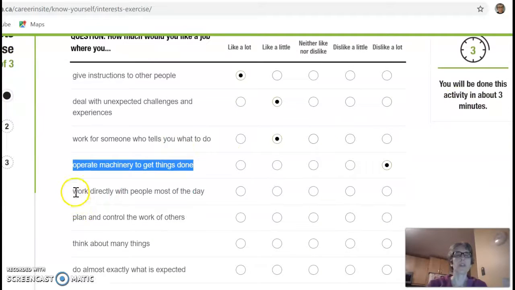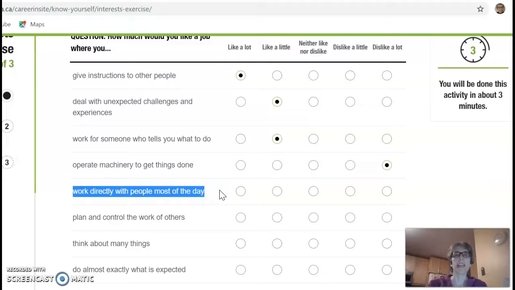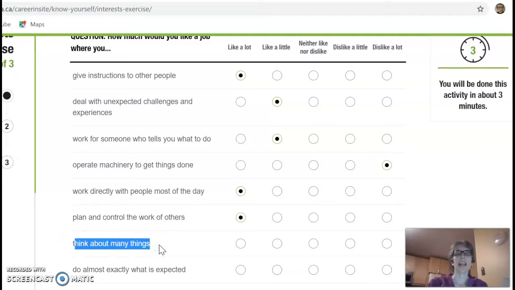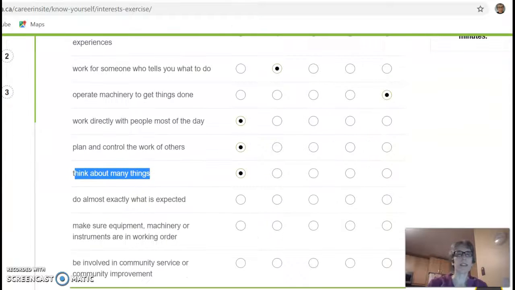Would I like to work directly with people most of the day? Yes, I would like that. Would you like to plan and control the work of others? Well, I'm a teacher, so I would like that. How would you like to think about many things all day? And I would like that a lot. I like to think about a lot of things.